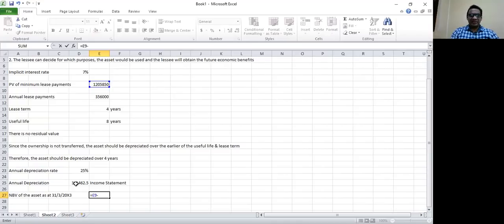Since we are calculating the net book value as at 31st of March 20x3, we only have to deduct 1 year's depreciation. So from the initial cost, which is the present value of minimum lease payments, we deduct 301,462.5, 1 year's depreciation. This is the net book value of the asset as at 31st of March 20x3. This goes to the balance sheet.